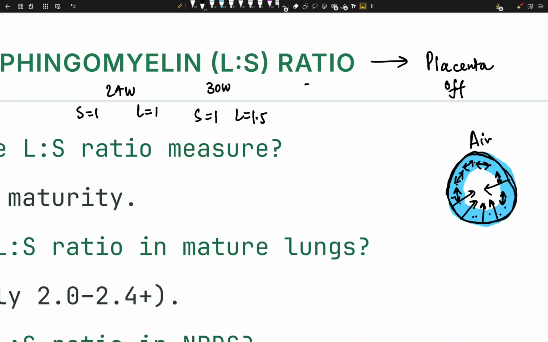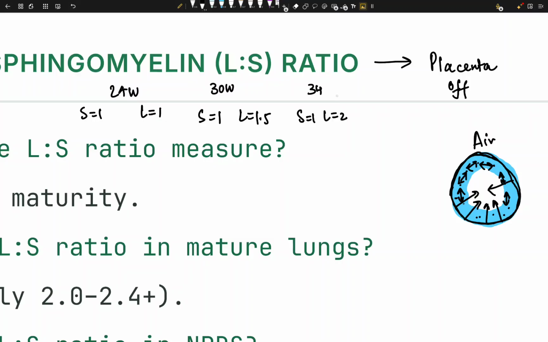Now at the peak, at 34 or 35 weeks, the lecithin is going to jump to 2, and sphingomyelin is still going to be 1, right? So now, as you can see, what is the ratio? The ratio is L upon S. So 2 upon 1, that is 2. The ratio went up, right? So 2 is the magic number here.